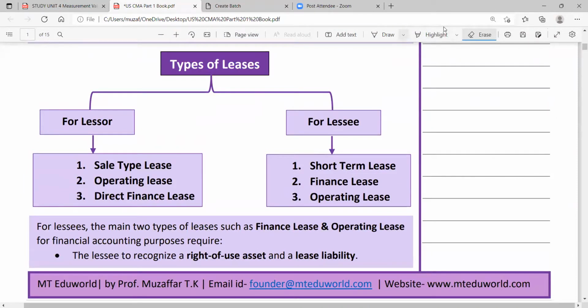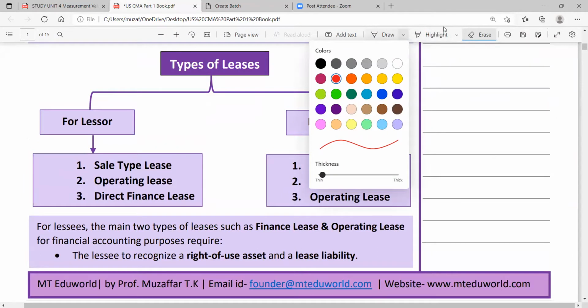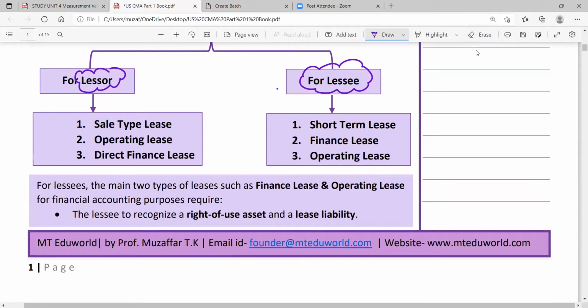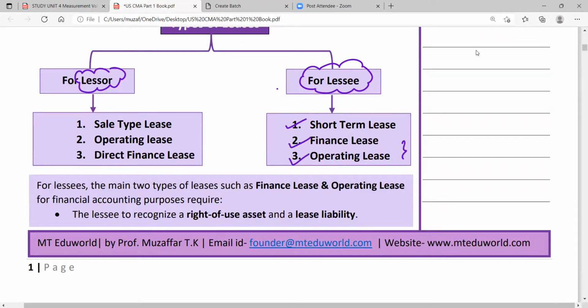Types of leases. First of all, there are different types of leases for lessor, and different types of leases for lessee. For lessee there are 3 types of leases: short term lease, finance lease, operating lease. In your GLIM book, Hawk book or Wiley book, only two leases are given, finance and operating. But in GLIM, they have covered the short-term lease afterwards.